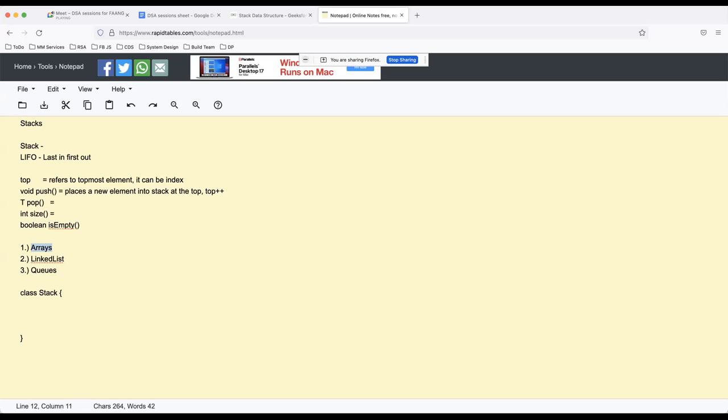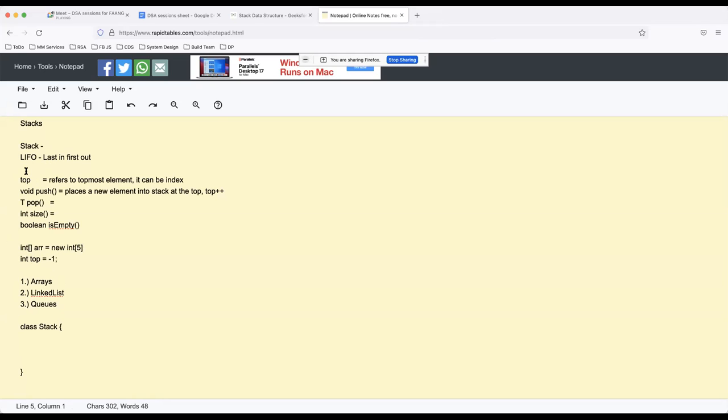Okay, not necessarily. For example, if I'm using a backing array, initially my array is empty, and let's say the array size is 5. So let's say I create a new array of size 5. Now if I start pushing, initially my top can be -1. Top equals -1 means the stack is empty.